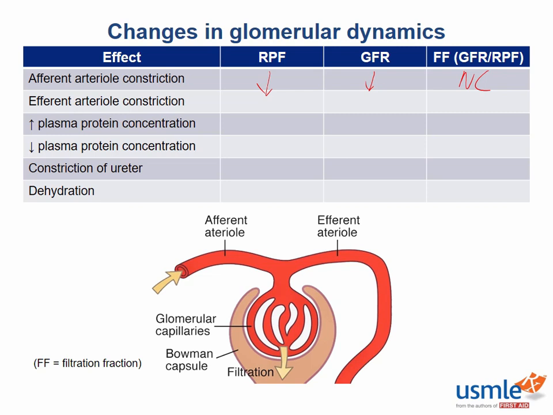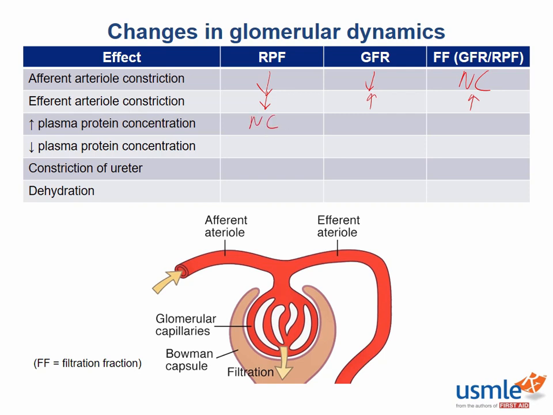Constriction of the efferent arteriole will also decrease renal plasma flow by a similar mechanism. GFR will increase in this case, however, because hydrostatic pressure will build up within the glomerulus. How do you think filtration fraction will change in this case? It will increase. Moving on, what effect would an increased plasma protein have on renal plasma flow?